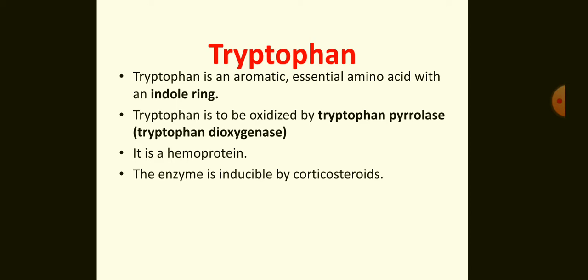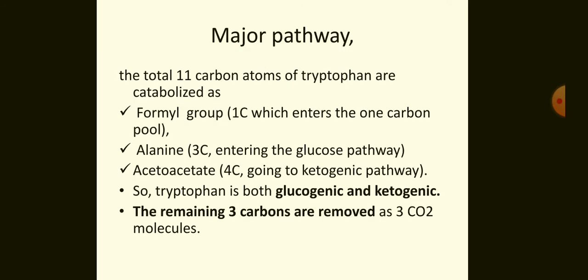Tryptophan is oxidized by tryptophan pyrrolase, a dioxygenase, which is a hemoprotein. The enzyme is inducible by corticosteroids. We will be discussing different pathways of metabolism of tryptophan. One of them is the major pathway called the kynurenine anthranilate pathway.